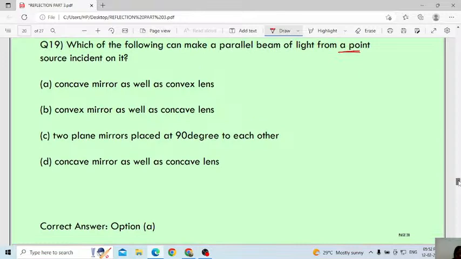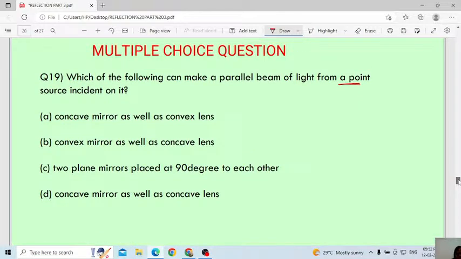Both concave mirror as well as convex lens. I already told the use of concave mirror and convex lens. Any big object, you can make that image like a point, as small as a point object.